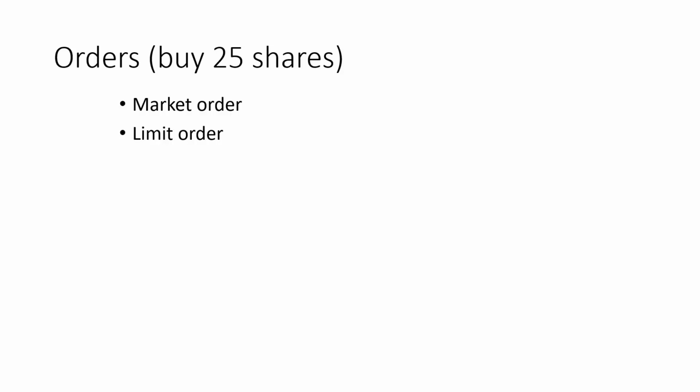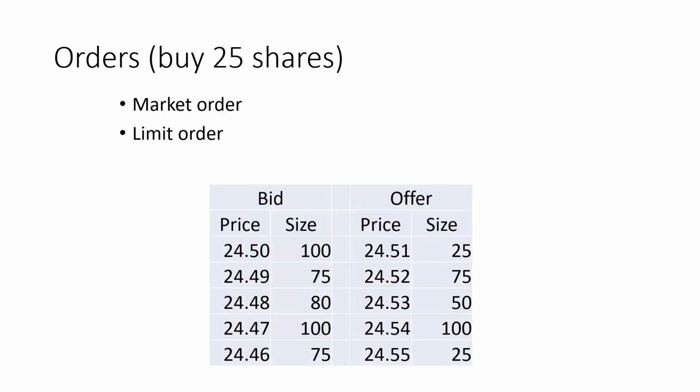We can say the market is trading at, let's say in this example, between 24.50 and 24.51. So let's assume that this price is too high for us to buy. So we'll say, okay, I don't want to buy it at 24.50. I'll buy at 24.25. Now, obviously, since the market is not trading at that price, we have to wait for that price to appear, or the price may not appear at all on that given trading day. But we can say, if the price comes to 24.25, then I'll buy 25 shares. That is called a limit order.